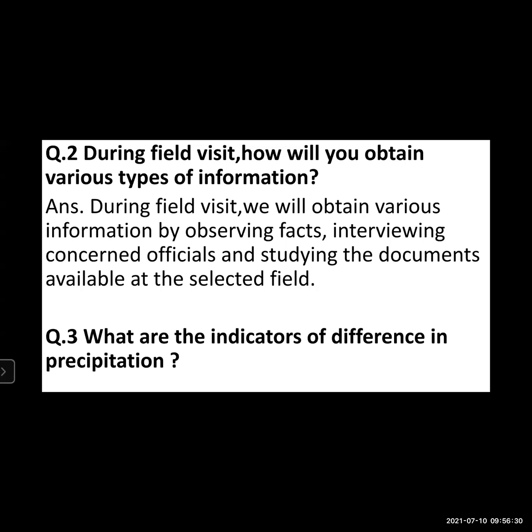Like you had studied in this chapter only. When students reached their destined place, they asked the village officer, that is the Talathi, when they visited the Talathi office, they asked the officer regarding the land revenue system. So they are supposed to interview concerned officials, and then the students available at the selected field.